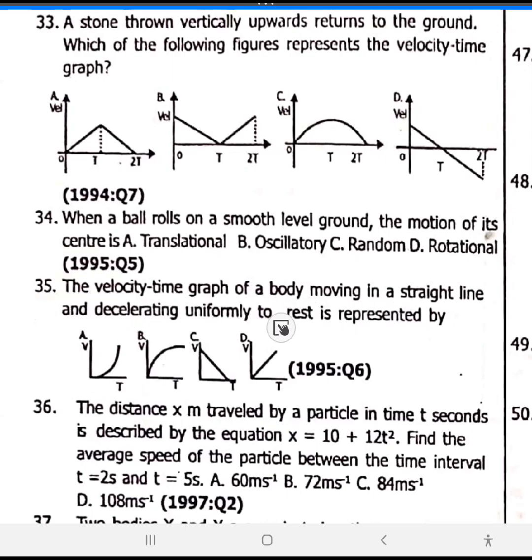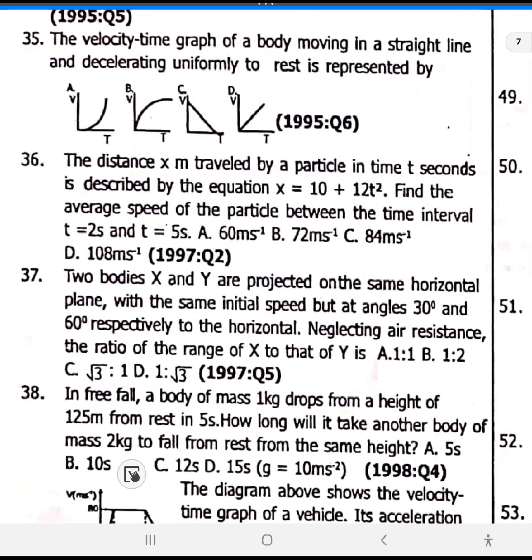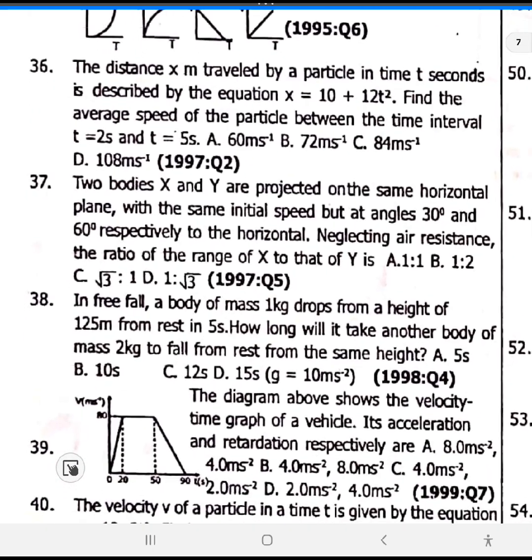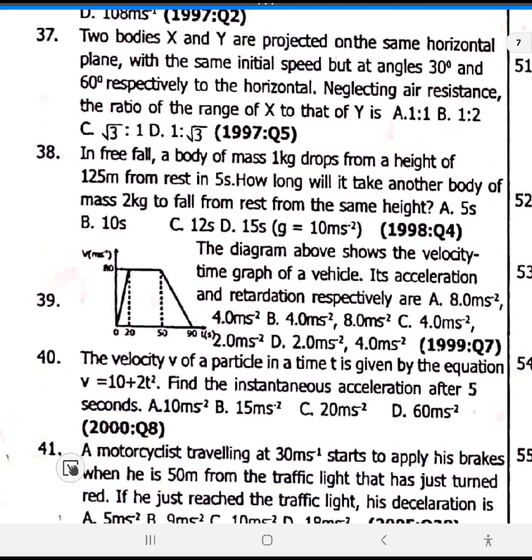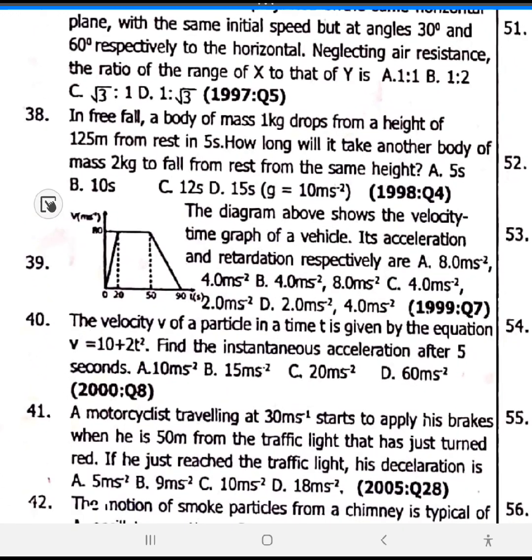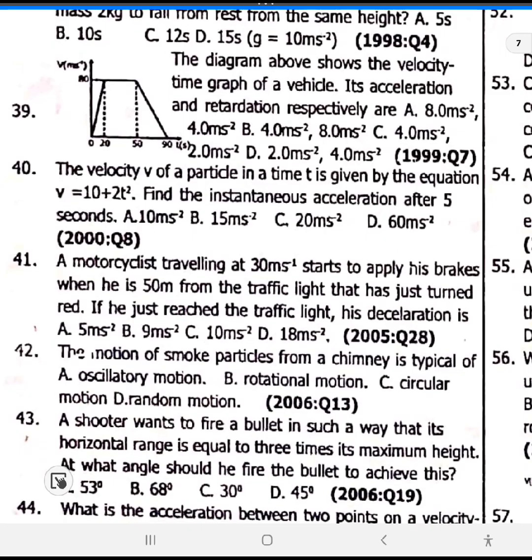The velocity time graph of a body moving in a straight line is supposed to be horizontally flat like this, but since it is also decelerating, you bring it down. So 35 is option C. It's cheap. 36, okay. 37. Two bodies projected. Skip. 38 skip. Those ones I would solve, and they are very understandable. These are cheap questions. Skip.